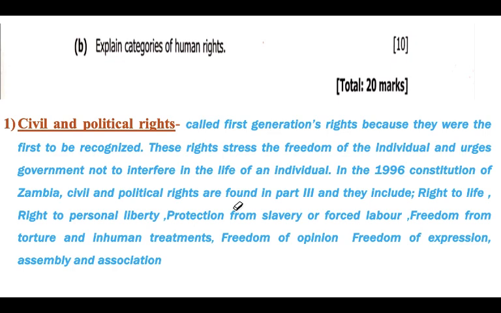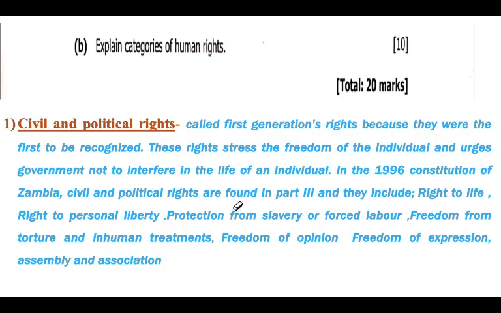Right to personal liberty, right to protection from slavery and forced labor, freedom from torture and inhuman treatment. And then the other one is freedom of opinion, freedom of expression, assembly, and association. So these are some of the civil and political rights.